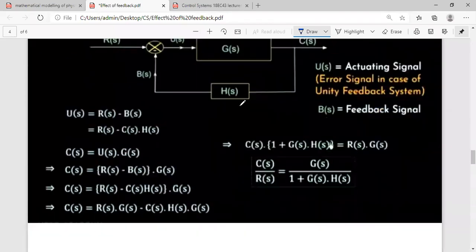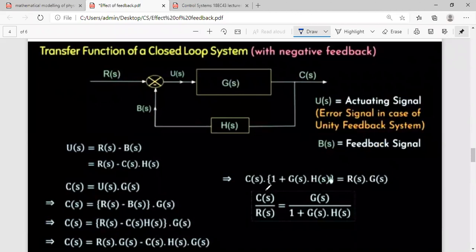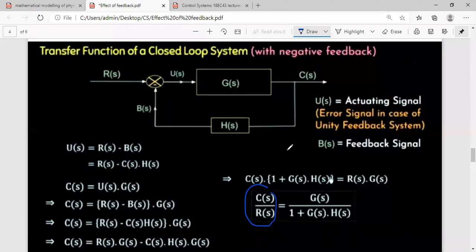This is for the closed loop control system. Overall gain is given by C by R. C is the controlled output and R is your reference input. S indicates the Laplace transform. So we are all dealing with these control systems in the frequency domain, so we require frequency domain analysis tools like Laplace, Z transform, Fourier transform, etc. Here in control systems, mostly Laplace transform is being used.